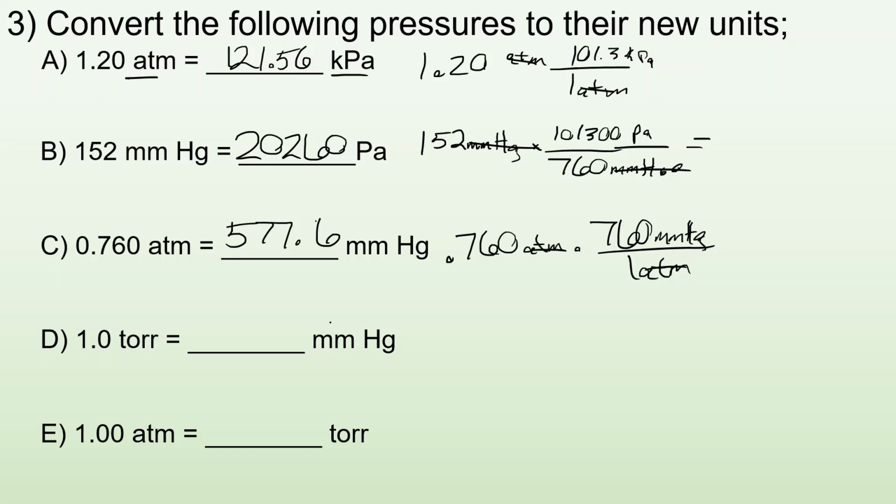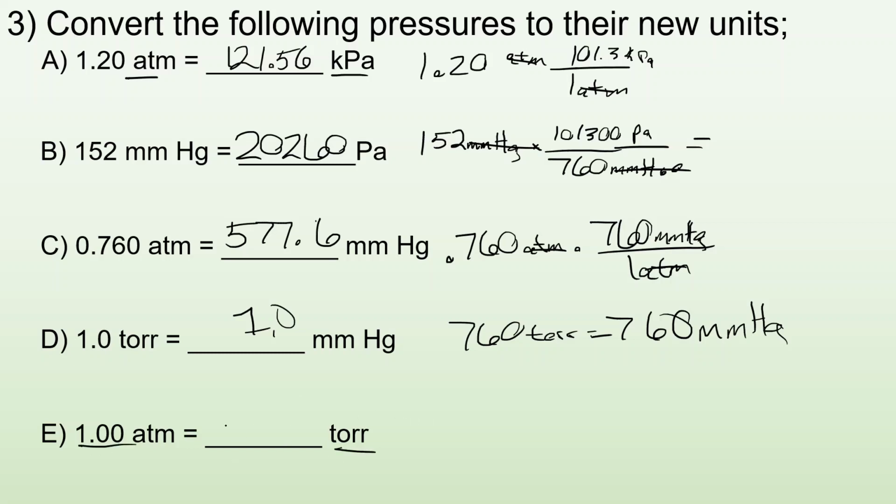millimeters of mercury. All right, and then if I have 1 torr, how many millimeters of mercury is that? That's just like 1, right? So 760 torr is the same as 760 millimeters of mercury. So you might not even need to do any kind of dimensional analysis for that one. All right, well, 1 atmosphere is how many torr? This is kind of another one of those that you might know right off the bat. That 1 atmosphere is 760 torr.